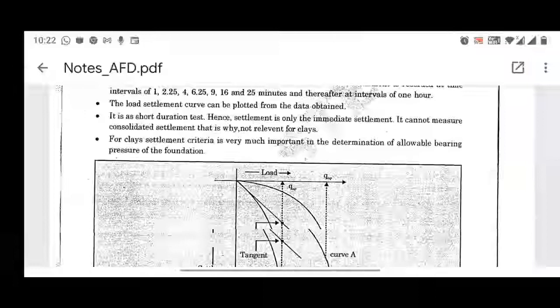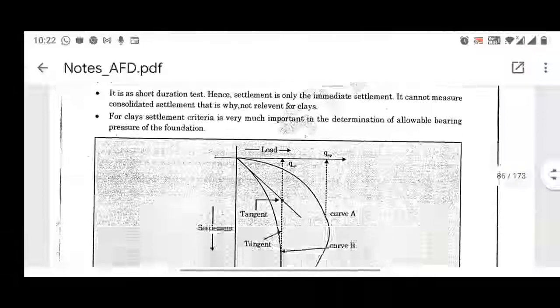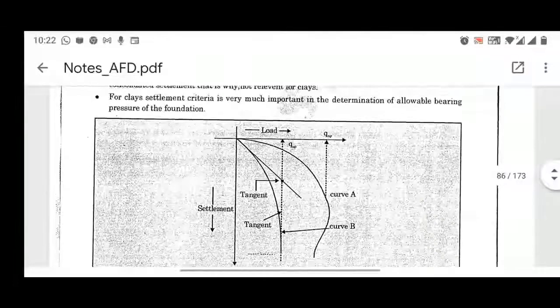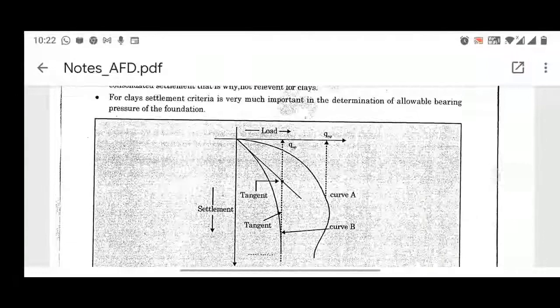This test is applicable for granular soil. Why is the plate load test used for granular soil? Because in a clay soil mass we will not get the defined picture, since in clay we have consolidation settlement, while in granular soil we only have the immediate settlement. This test, used for short duration, is applicable for granular soils only. For clay, the settlement criterion is very important in the determination of allowable bearing pressure of foundation. So whenever we have a clay soil mass, we have to check for the consolidation settlement also, not only the immediate settlement.